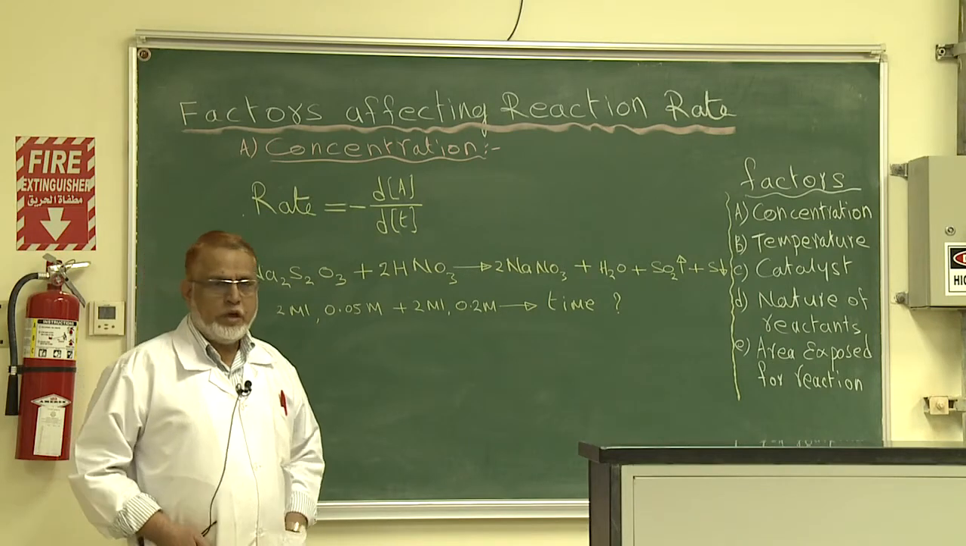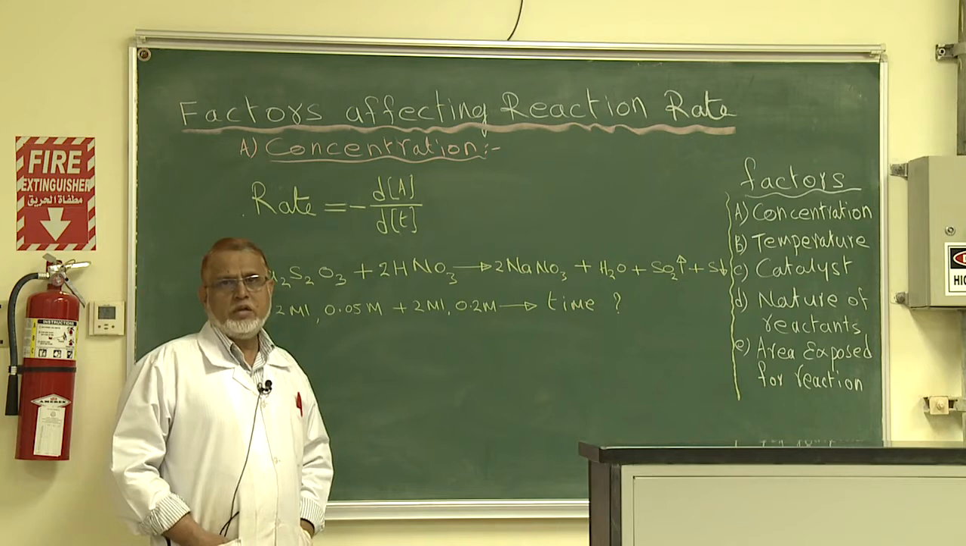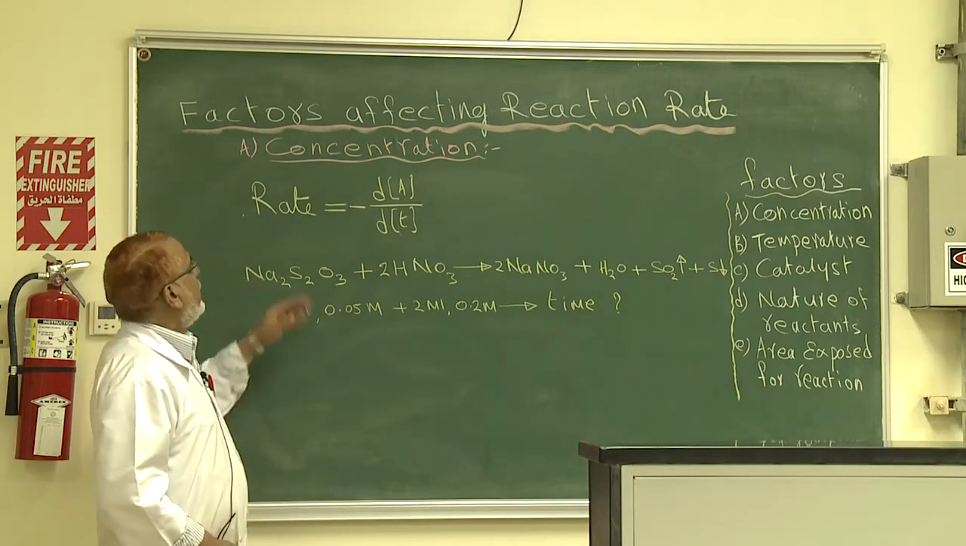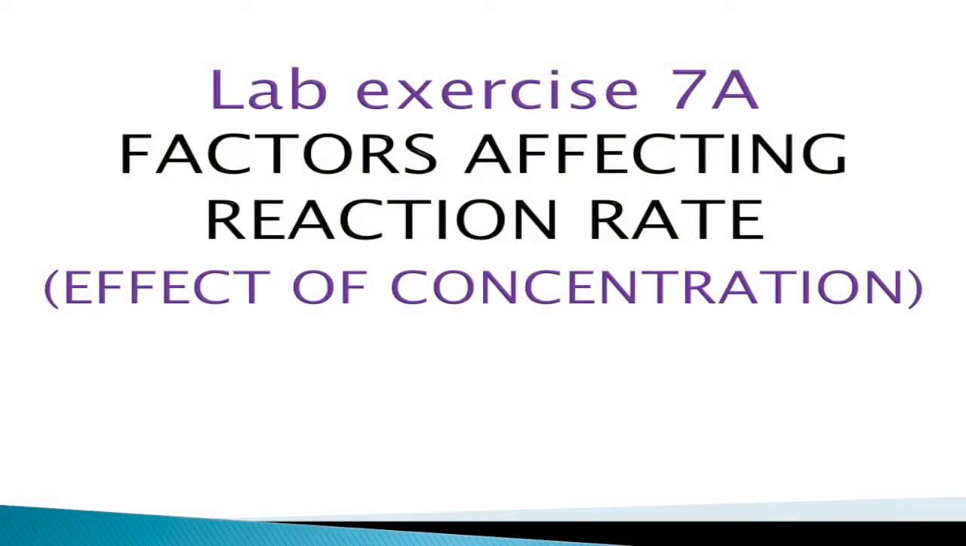Bismillahirrahmanirrahim. Today I will explain to you an experiment related to chemical kinetics. The experiment title is factors affecting reaction rate. The objective of this experiment is to find the effect of concentration on the rate of the reaction.